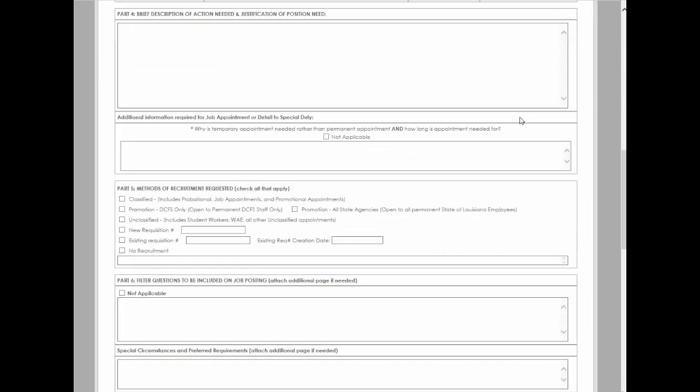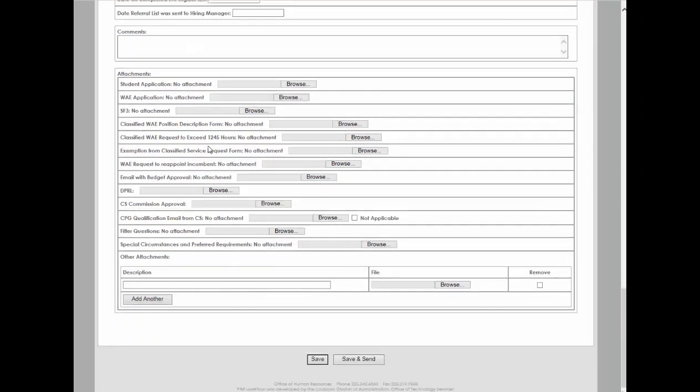A red asterisk next to a question indicates a required field, such as why is temporary appointment needed rather than permanent appointment, and how long is appointment needed for, in Part 4 of the HR1. This question must be answered before submitting the form to the appointing authority. Failure to complete required fields will result in an error message at the top of the screen.